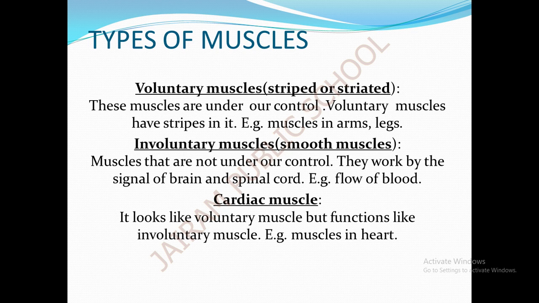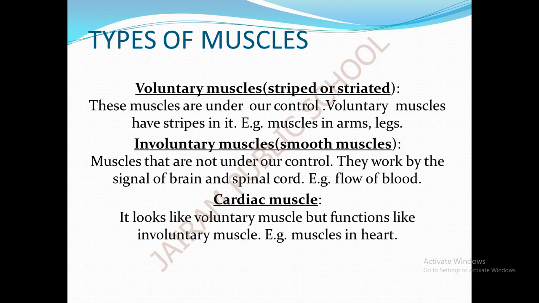The last type of muscle is cardiac muscle. It looks like voluntary muscle but functions like involuntary muscle. Once again, the cardiac muscle looks like voluntary muscle but functions like involuntary muscle. Example, the muscles in the heart. These muscles are not attached to any bone at all. Our heart is made up of cardiac muscle.